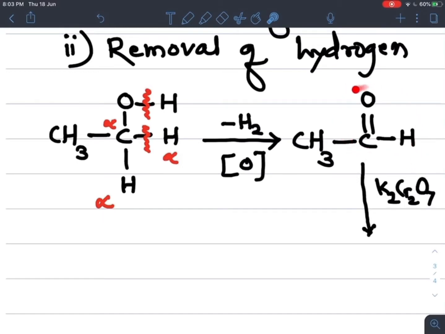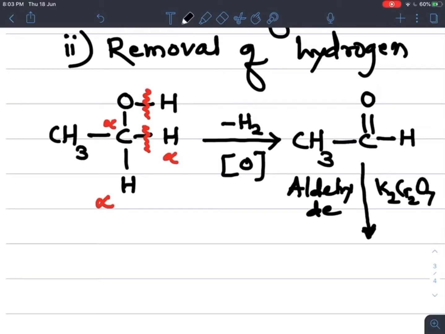CHO is the functional group of aldehyde. So we get its corresponding aldehydes. Aldehyde is formed. But this reaction is not stopped at this stage.